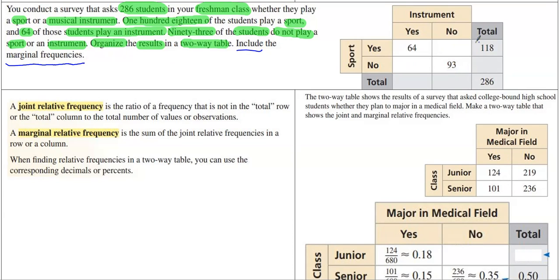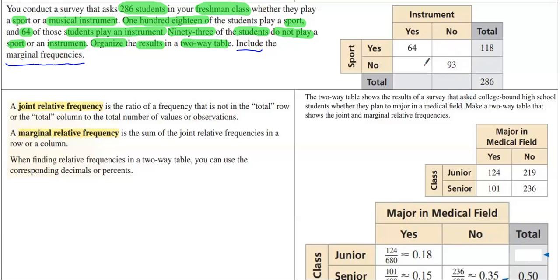If you have all of the students who said yes to playing a sport and said no to playing a sport, the total of that column is everybody who was asked, which is the 286 students. And you could get there both by the column or by the row. If you get all the students who said yes, they play an instrument, and all the students who said no, together, if you add those from left to right, you're going to get the 286 people who were asked total. The cool thing is once you have these joint frequencies and these marginal frequencies, and the total, you can fill out the entire table.